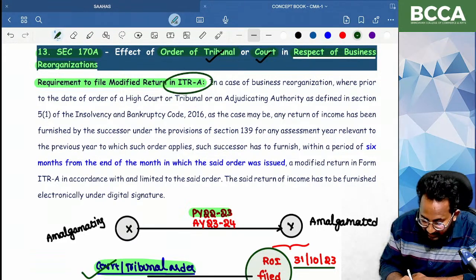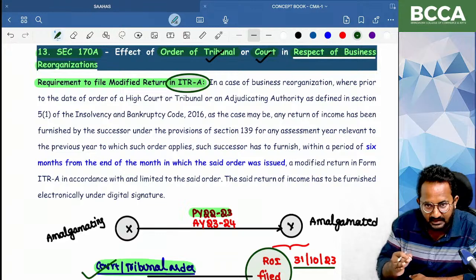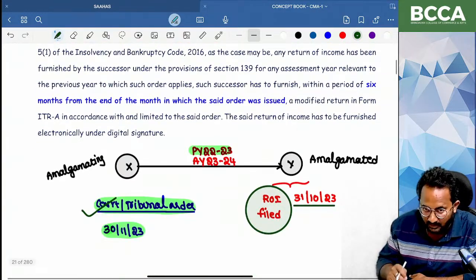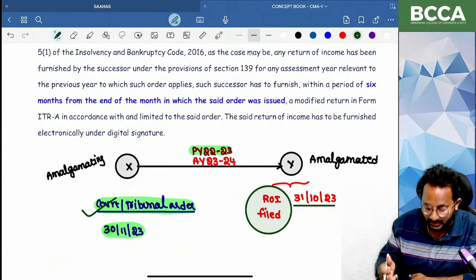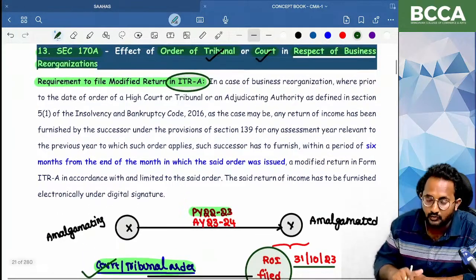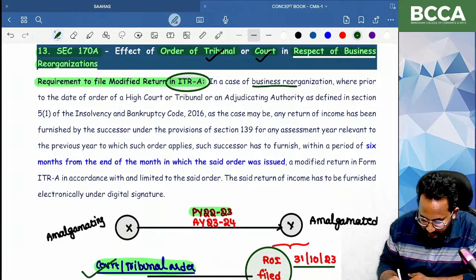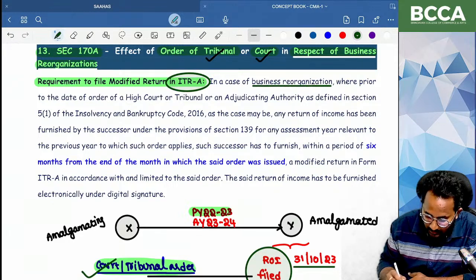ITR-A. We did not discuss this yesterday. This is only a special case, not for all others. In case of business reorganizations, if any return already filed needs to be modified based on the court or tribunal order, for that purpose we have to use ITR-A.